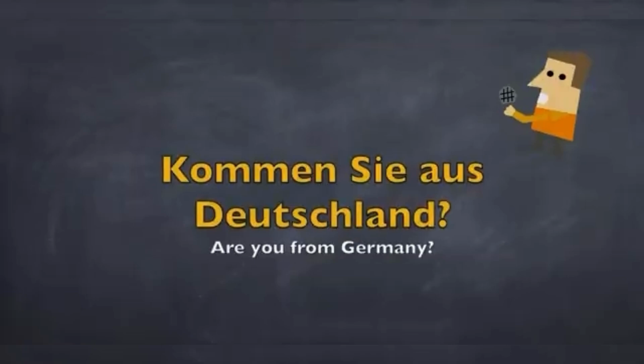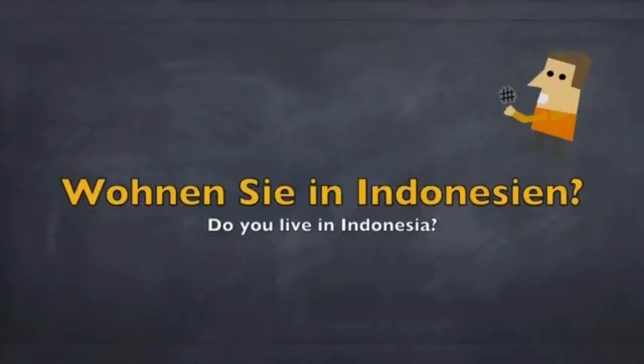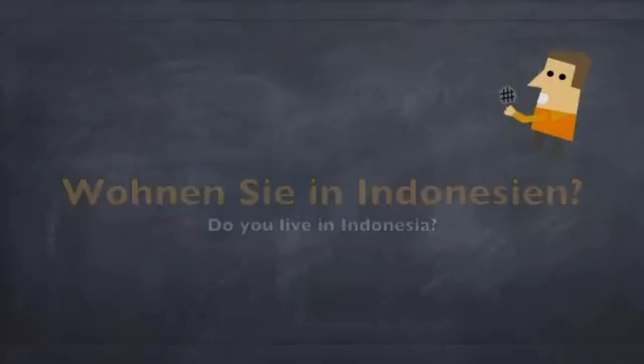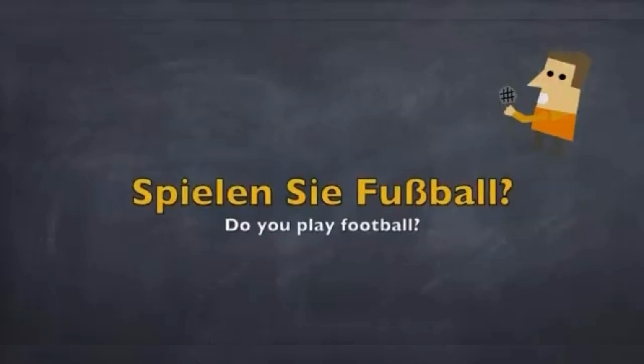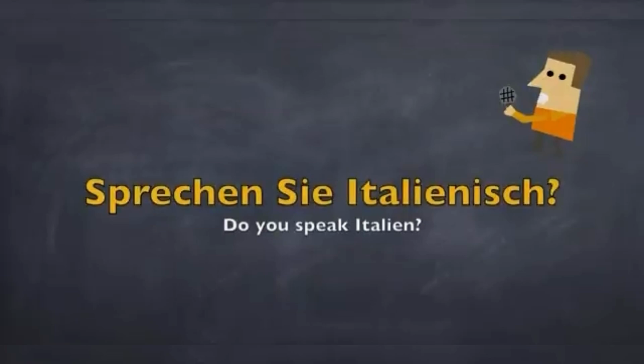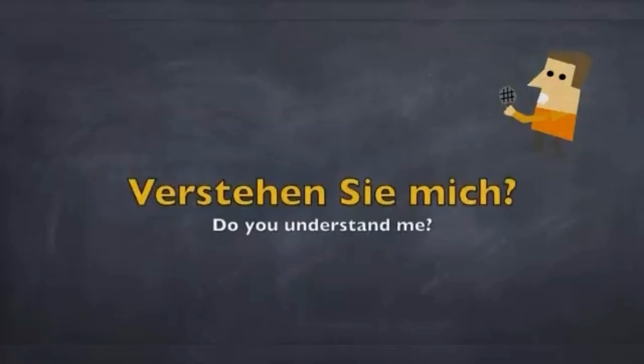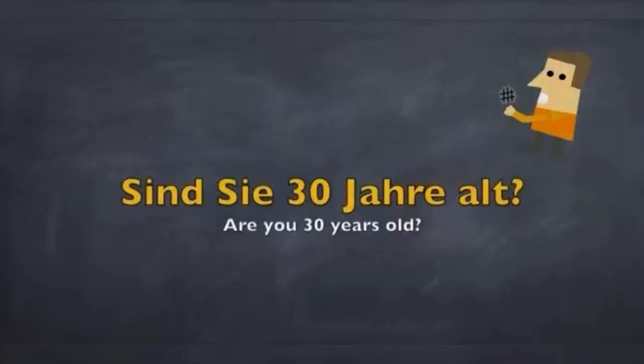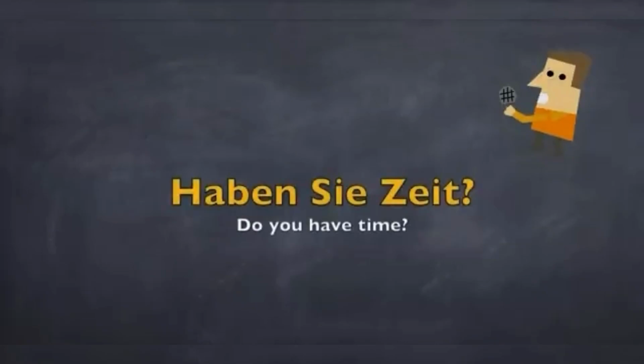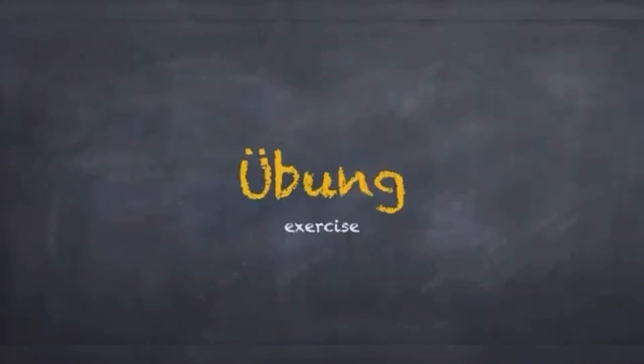Kommen Sie aus Deutschland? Wohnen Sie in Indonesien? Spielen Sie Fußball? Sprechen Sie Italienisch? Verstehen Sie mich? Sind Sie 30 Jahre alt? Haben Sie Zeit? You must have noticed that in all these questions, the verb is in the first place, followed by the subject. Now it's time to practice what we have learned.